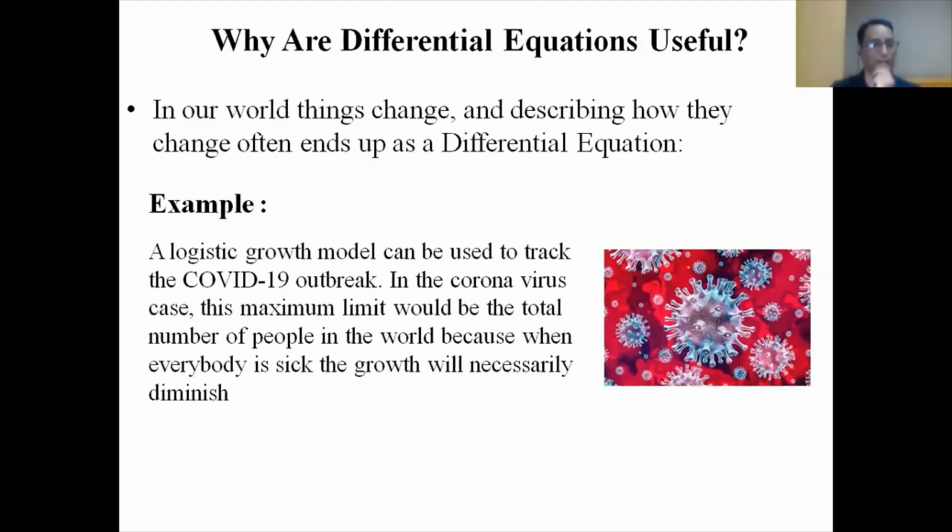For example, I have taken here a logistic growth model that can be used to track the COVID-19 outbreak. In the coronavirus cases, this maximum limit would be the total number of people in the world, because when everybody is sick, the growth will necessarily diminish.